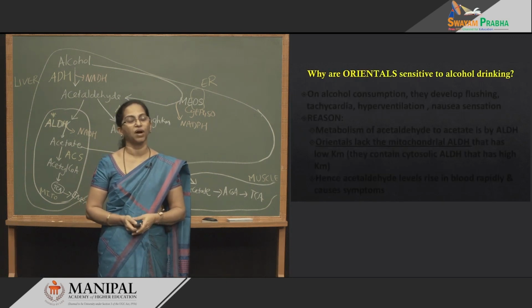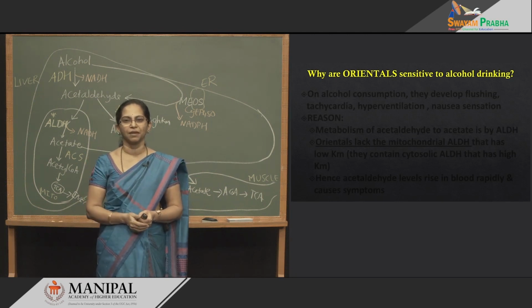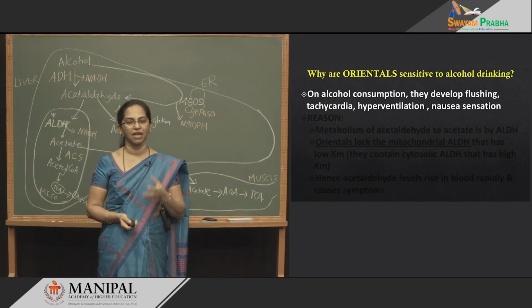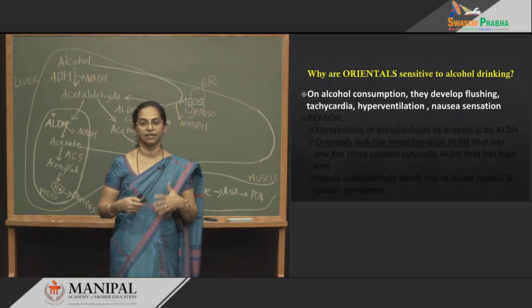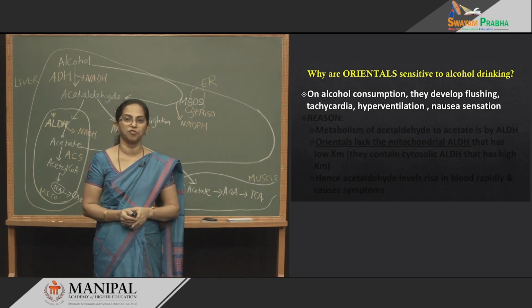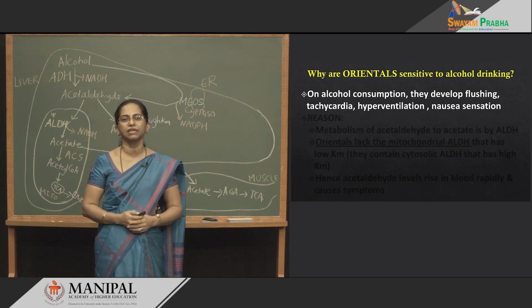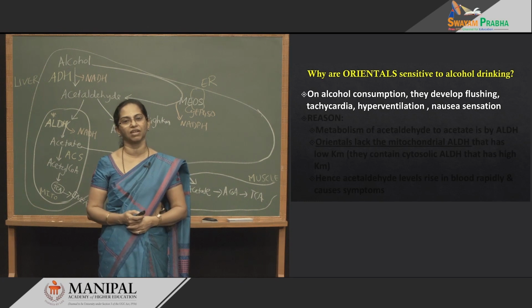Coming to the point, why certain people, Orientals, some Chinese population, and you must have seen, prefer not to drink, because as soon as they drink, they develop the symptoms. What are the symptoms? Acute flushing, tachycardia, heart rate starts increasing, hyperventilation, very uncomfortable, they feel like puking or nauseating. Why do Orientals develop this as soon as they drink alcohol?